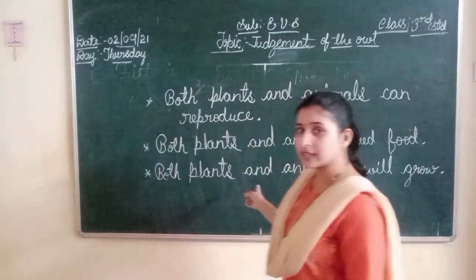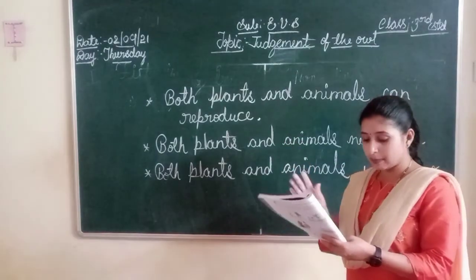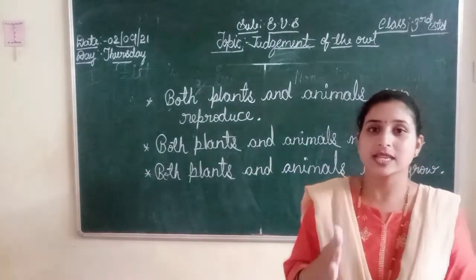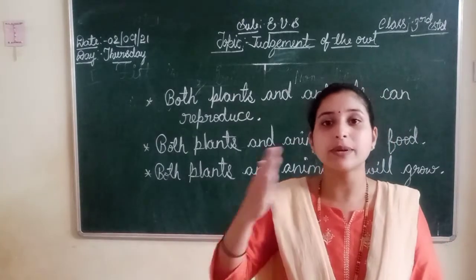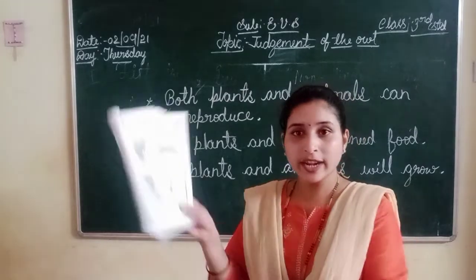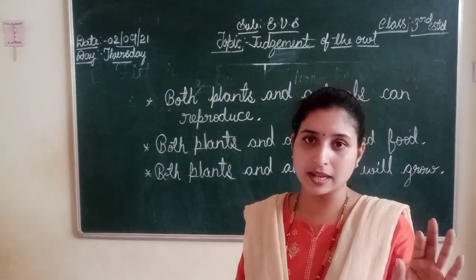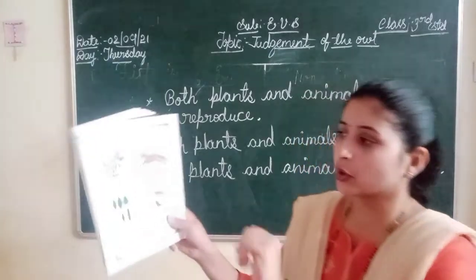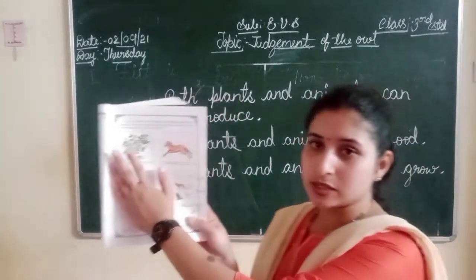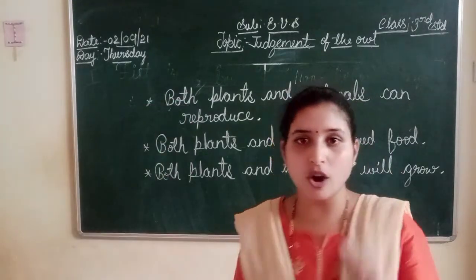Now what we have written? The similarities between the plants and animals. Now what they are asking in the page number 26? Differences between the plants and animals. That one we have to write. According to the picture, we have to write the differences. First I will explain. Here they have given two pictures. One is plant picture. In the second picture, right side, they have given one horse picture.